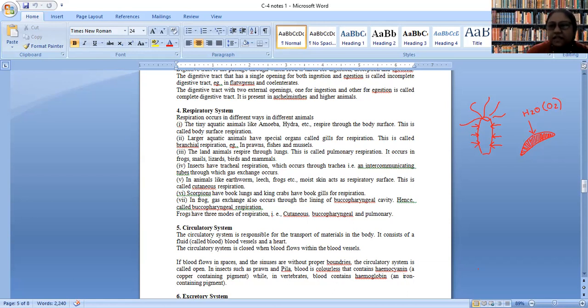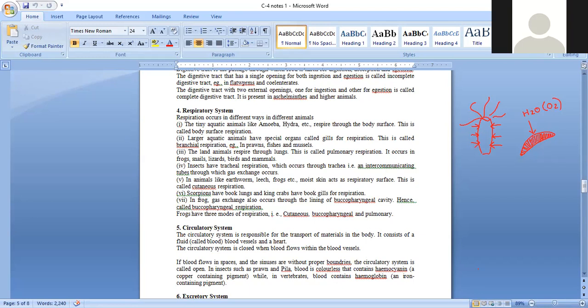If the CO2 level inside the blood vessel is more, by the law of simple diffusion, CO2 will go to the water, and as the O2 level in water is more, O2 will come inside the blood. This is how gills work. Understood, everyone?